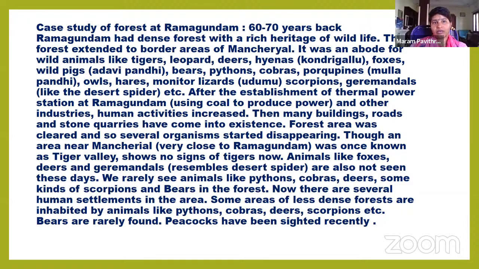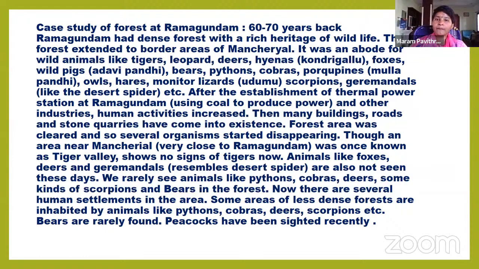Porcupine is commonly called mullapandi. Wild pigs are commonly called adavi pandi. Hyenas are commonly called kundrigal. Owls, hares, monitor lizards. Monitor lizard is also called udumu. Scorpions, germandals. That means various kinds of wild animals were there in the forests of Ramagundam.